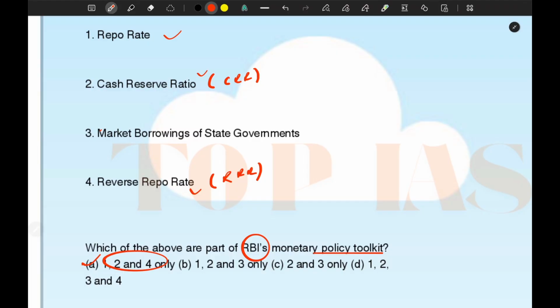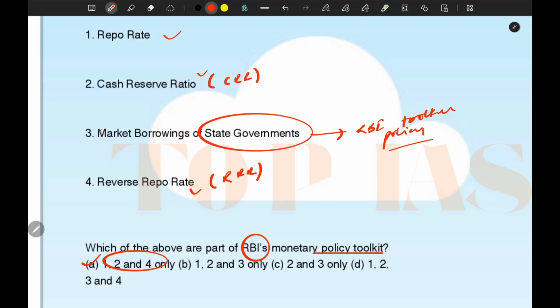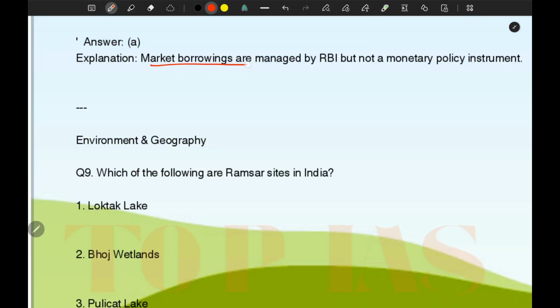On the other hand, market borrowing of state government is not the part of RBI policy toolkit. Okay, so option number 1, 2 and 4 are correct. Market borrowings are managed by RBI but not a monetary policy instrument. Okay, monetary policies are determined by government.